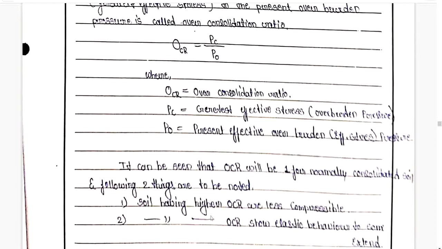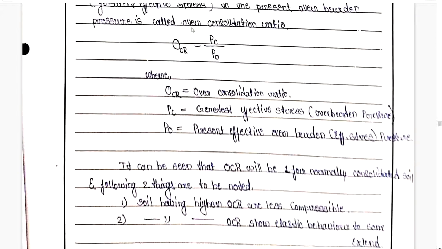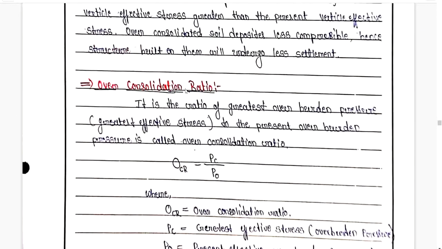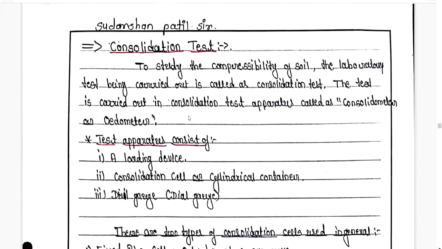normally consolidated soil. If OCR has a higher value, then the soil will undergo less compressibility and it will show elastic behavior to some extent. So this is the significance of OCR. You can go through it. If you have any doubts, you can raise your queries.